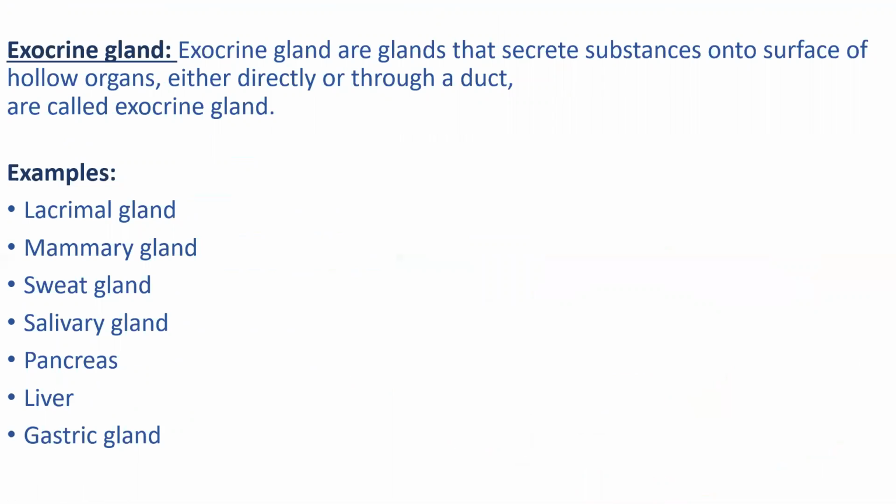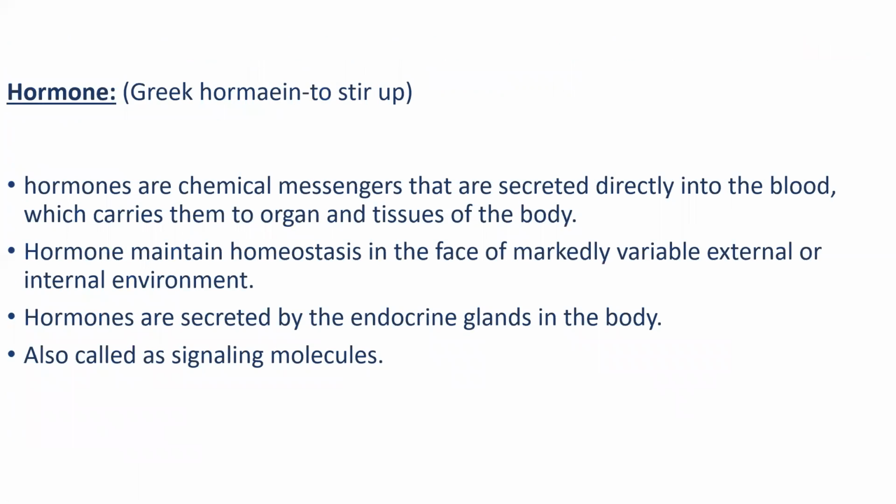Then exocrine glands. Exocrine glands are glands that secrete substances onto the surface of hollow organs either directly or through a duct. Some examples of exocrine glands: first one is lacrimal gland, second is mammary gland, third sweat gland, salivary gland, pancreas, liver, and gastric glands. Those are examples of exocrine glands.